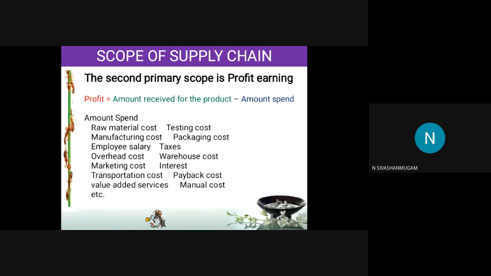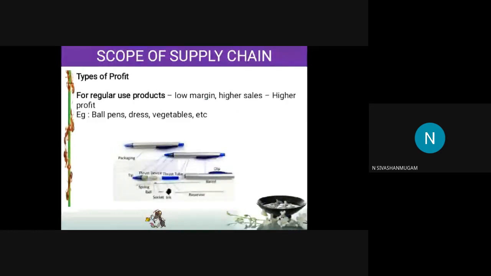Okay. So these are the amounts spent on a product. We have to calculate this amount per product and fix the profit margin. The profit margin should be minimal enough so that it is possible to survive in the globalized market. Otherwise, people will go with some other product which costs less than this. For example, there are different types of profits.